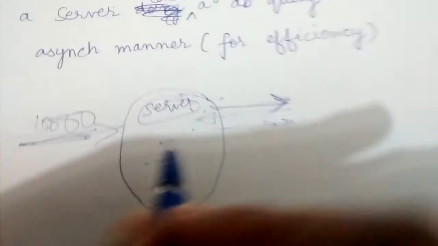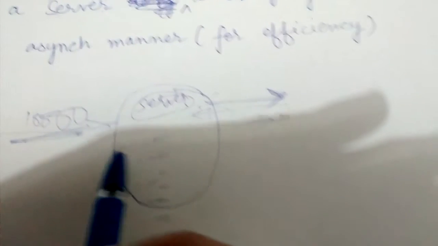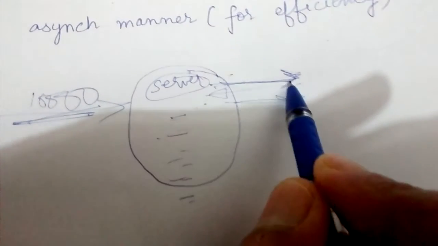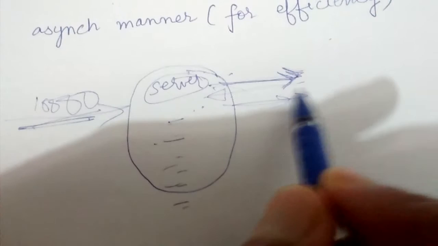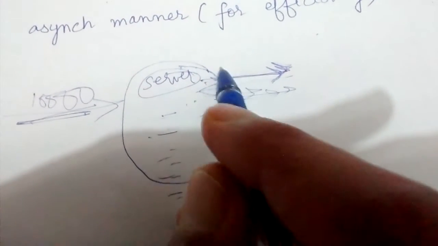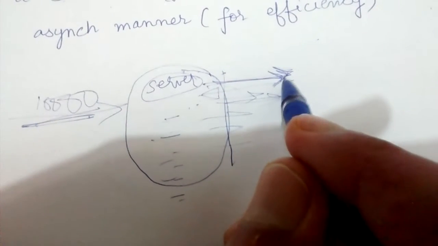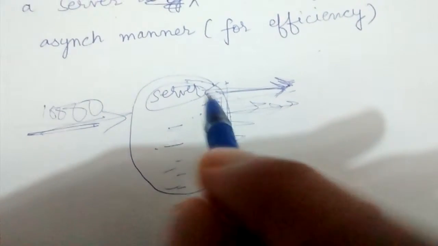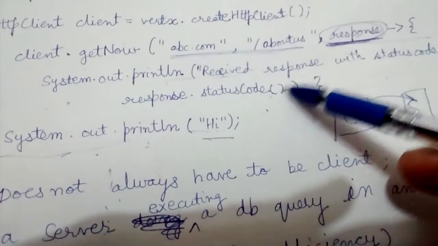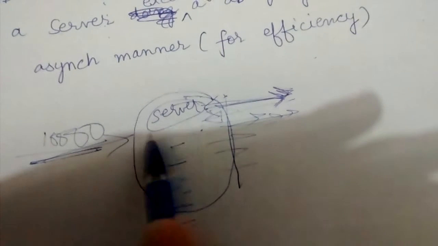With this asynchronous or non-blocking environment, let's say we are using the Vert.x framework, this will provide a benefit that we can make a single DB call and we will not wait for its response. We will make another. So we'll make a lot of DB calls, and whenever the responses come we are automatically notified, and we can provide a handler which will be executed as soon as we get the reply. So we are not blocked due to that.